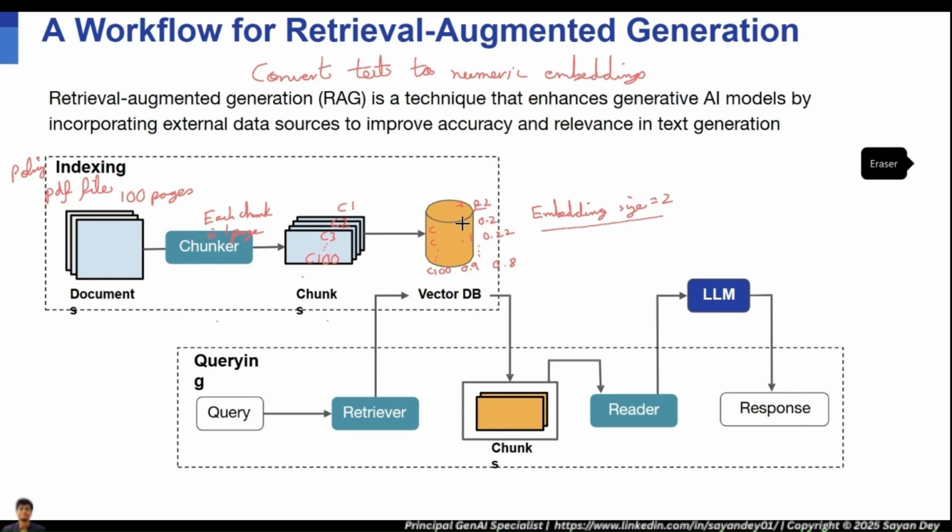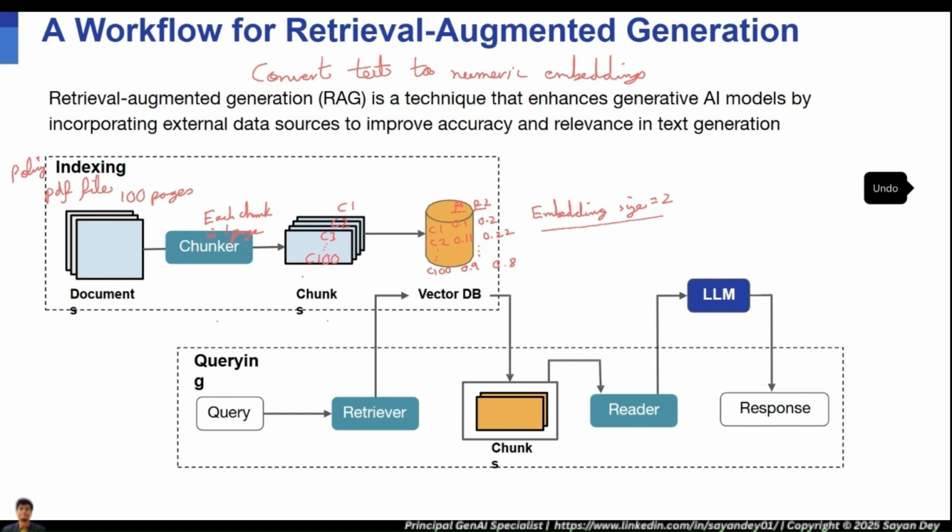And even the embedding part will be done using embedding models. Different embedding models will embed in different ways. Some embedding models are very advanced. They might take each and every chunk and convert the text into 1,000 numbers. And remember, the more the embedding size, the richer the context.